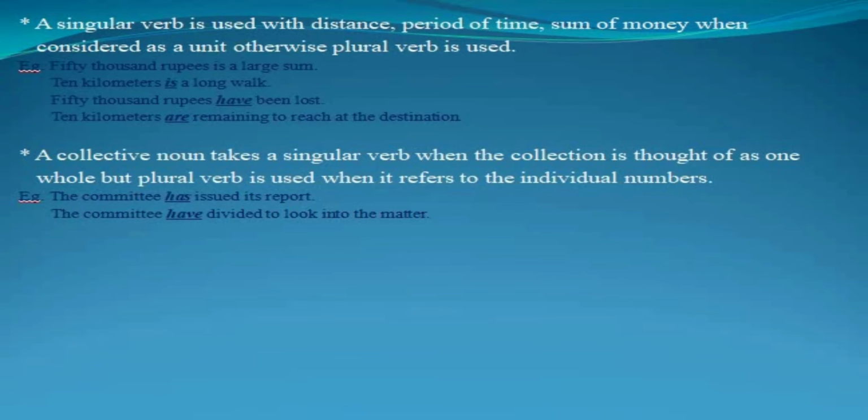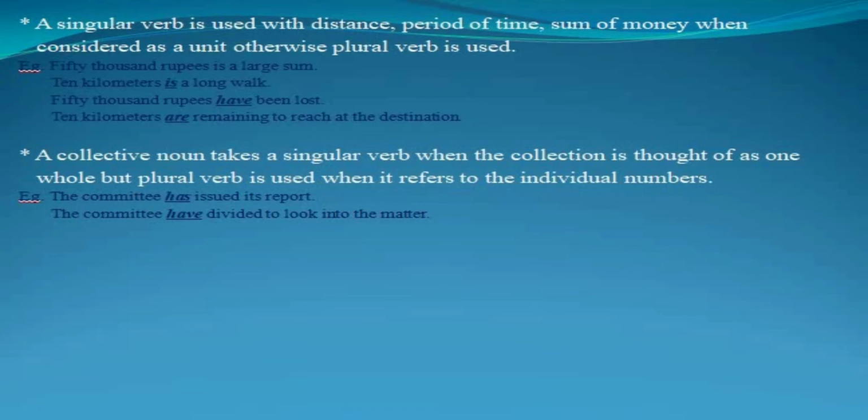When distance, period of time, or sum of money is used as a whole, we use a singular verb for them. And if they are not used as a whole, we use a plural verb. For example, "50,000 rupees is a large sum." Here 50,000 rupees is being used as a whole, so we have used "is".